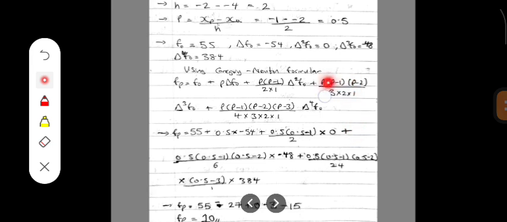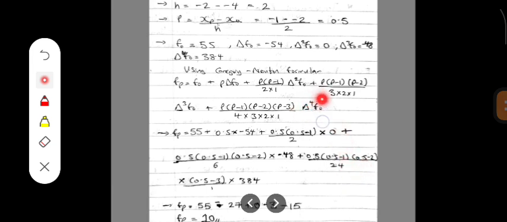Plus p is 0.5, p minus 1, p minus 2, that is 0.5 minus 2, divided by 3 factorial, which is 6, multiplied by delta cube f of 0, which is -48. Plus p again multiplied by p minus 1, p minus 2. Now we extend the formula to p minus 3 divided by 4 factorial, which is 4 times 3, 12, 12 times 2, 24. Yeah, 24 times 1 is still 24.